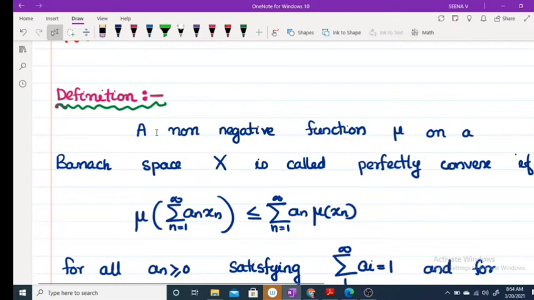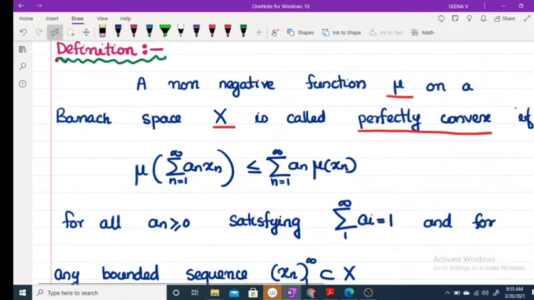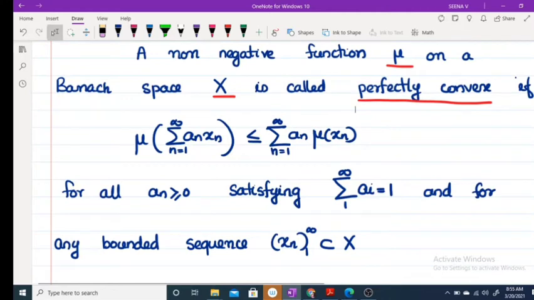A non-negative function, listen carefully, a non-negative function mu on a Banach space X is called perfectly convex if mu of sigma n equal to 1 to infinity a_n x_n is less than or equal to sigma n equal to 1 to infinity a_n times mu of x_n, for all a_n greater than or equal to 0 satisfying sigma a_i equal to 1, and for any bounded sequence x_n belonging to X. Then we call mu perfectly convex.